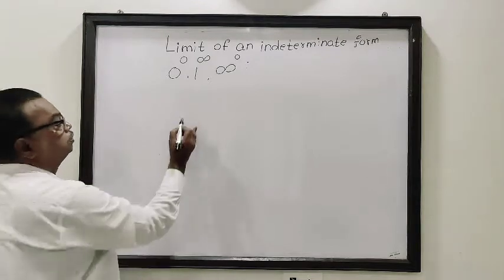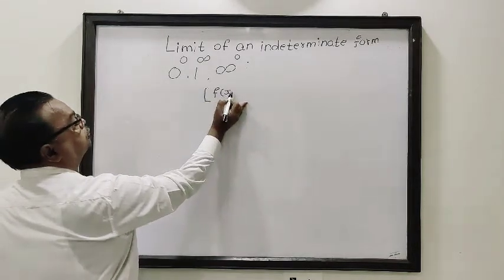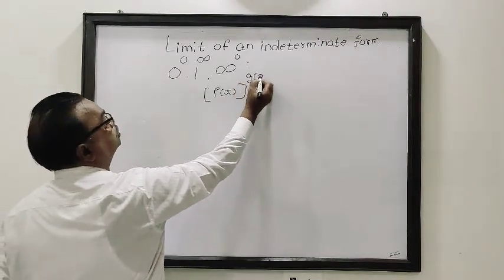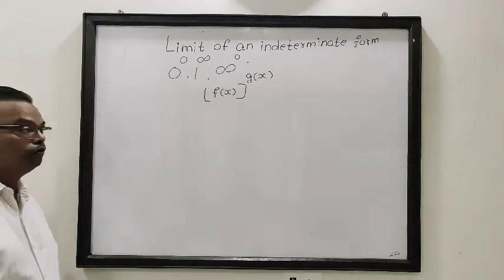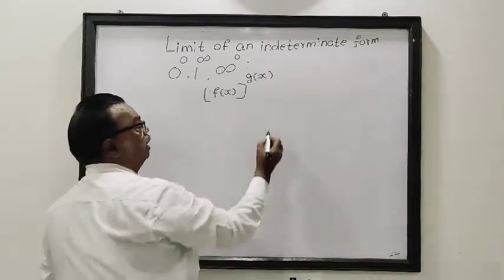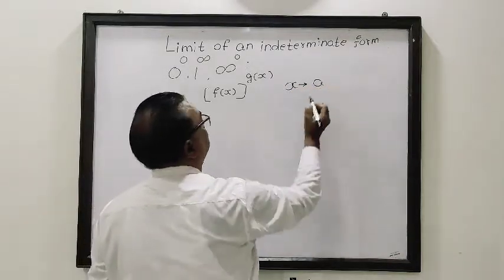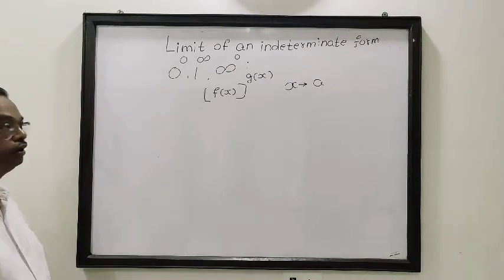If f of x to the power g of x has one of such indeterminate forms as x tends to a, then how to find the value of the limit? The procedure is as below.